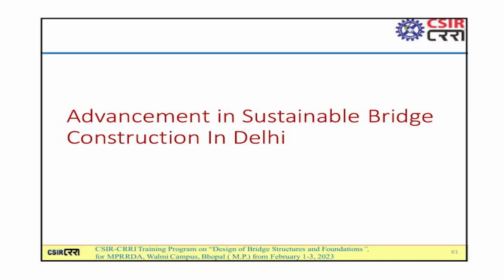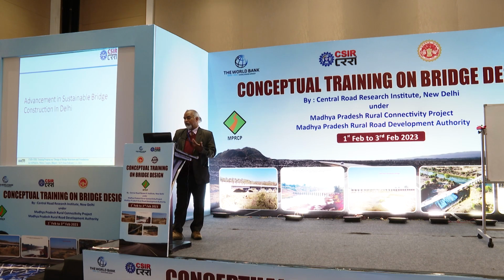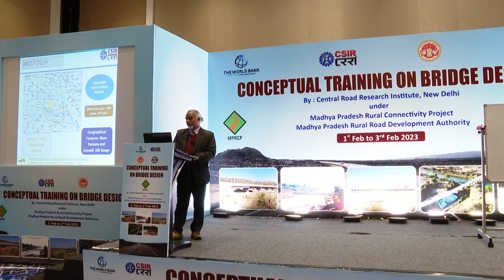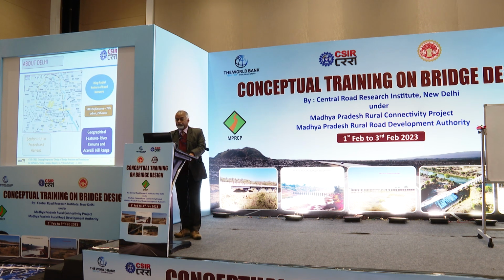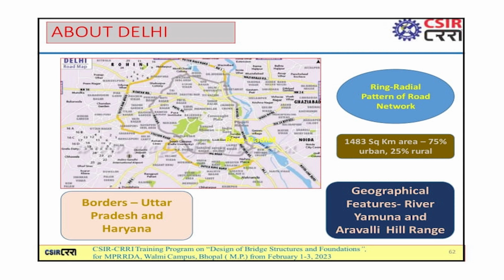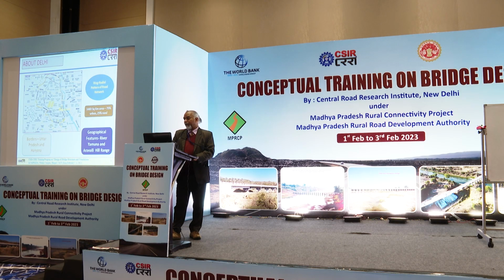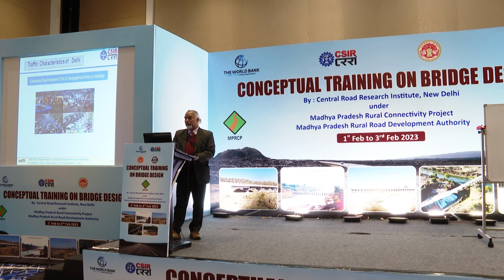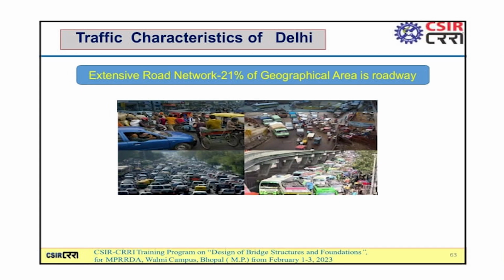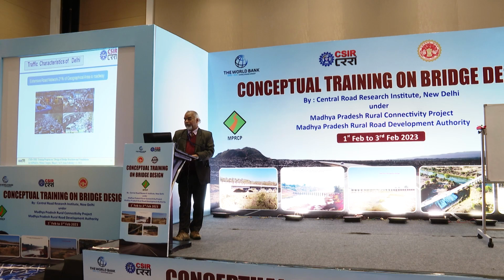Now the case study of Delhi, what they have done in the past few years. You see, this is a map of Delhi, which borders UP on one side and Haryana on the other side. Initially, way back, ring roads were planned around Delhi: inner ring road and outer ring roads, and they are so extensive that they cover 25% of the geographical area as roadway in Delhi.